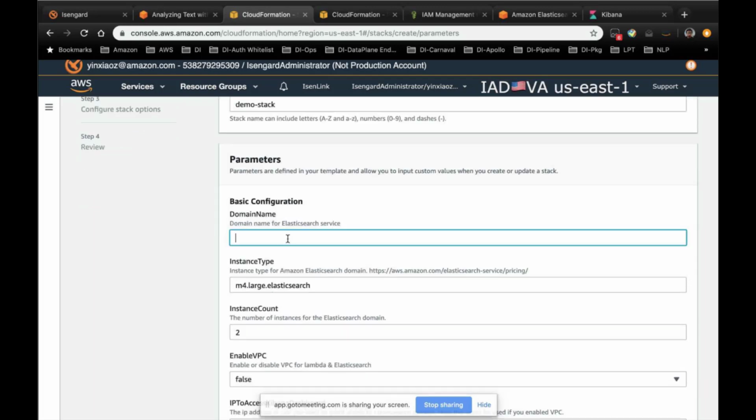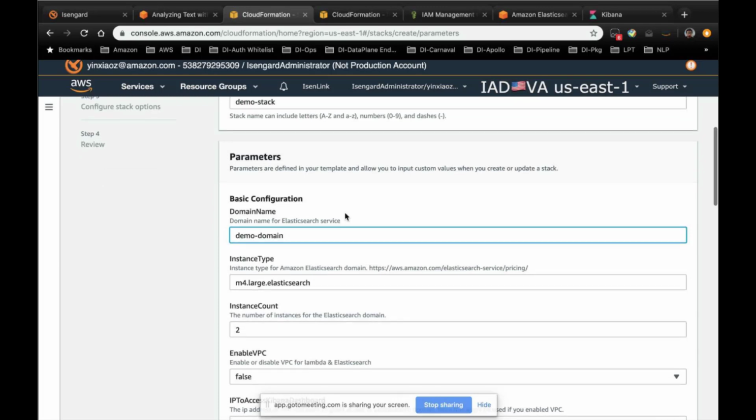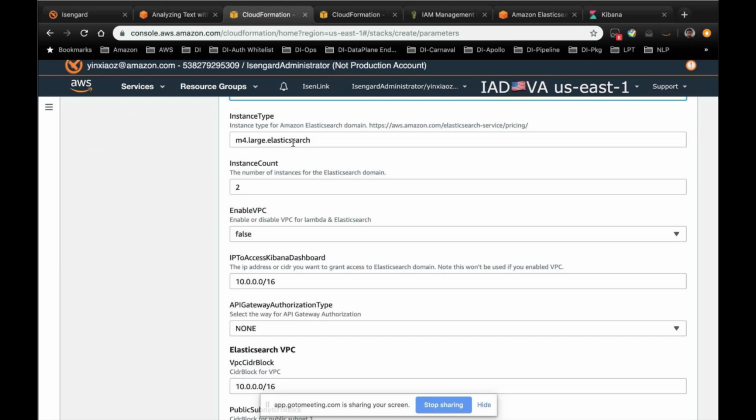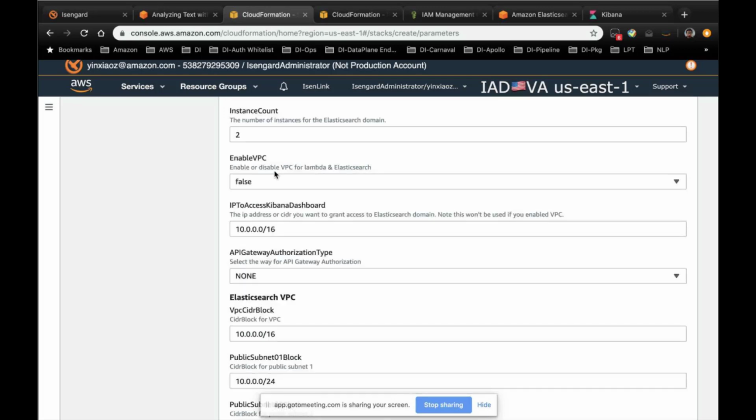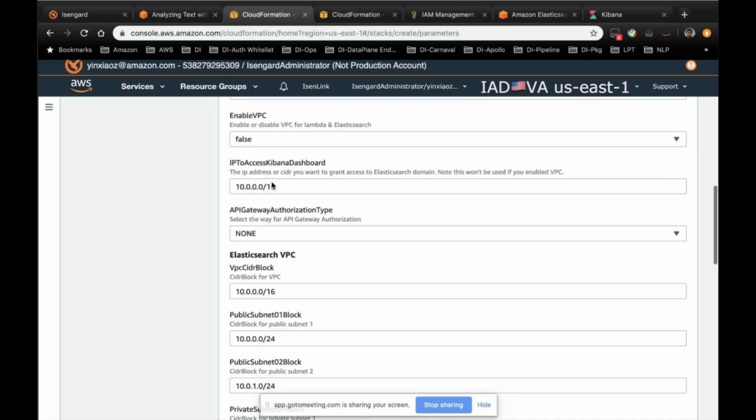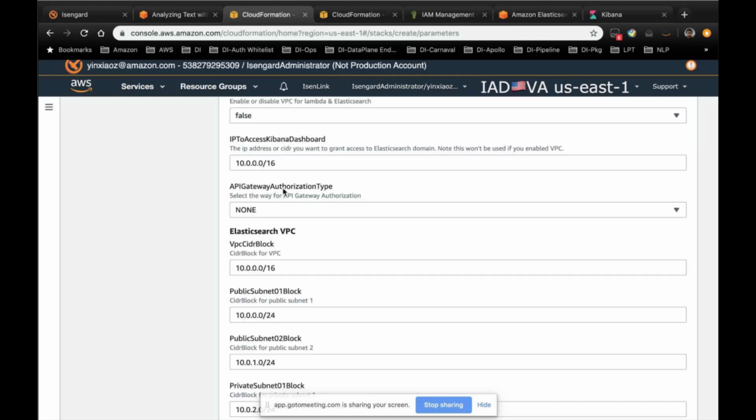In this case, I will put a demo domain, and the rest of them are the default parameters offered by this solution, such as the instance type, instance counts. By default, the VPC is enabled, and the API gateway authorization type is the identity access control for you to authenticate the request. By default, we choose that no authentication is required.